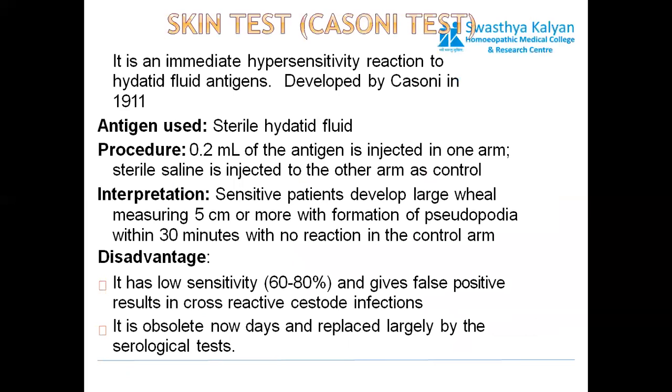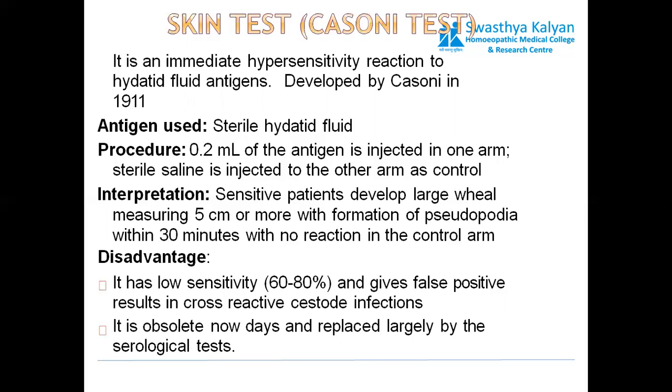Now about the lab diagnosis. This is the Casoni test, an immediate hypersensitivity reaction to hydatid fluid antigen. The antigen used is sterile hydatid fluid. Procedure: 0.2 ml of antigen is injected intradermally in one arm. Sterile saline is injected in the other arm as control. Interpretation: a sensitive patient develops a large wheal measuring around 5 centimeters or more, with pseudopodia formation within 30 minutes, with no reaction in the control arm. So it's a sensitivity reaction to the antigen.